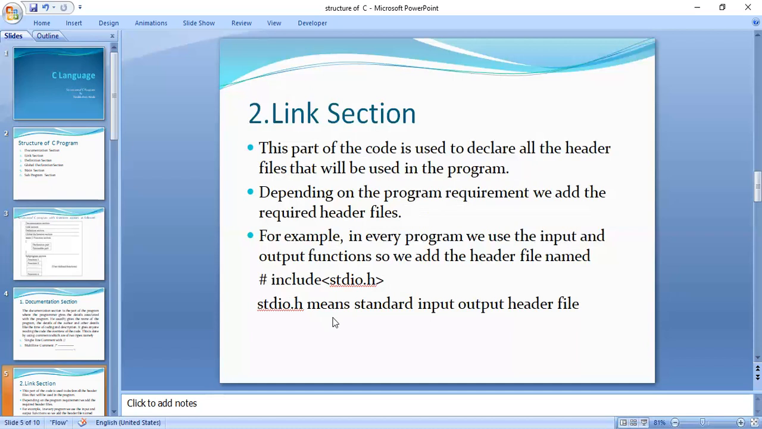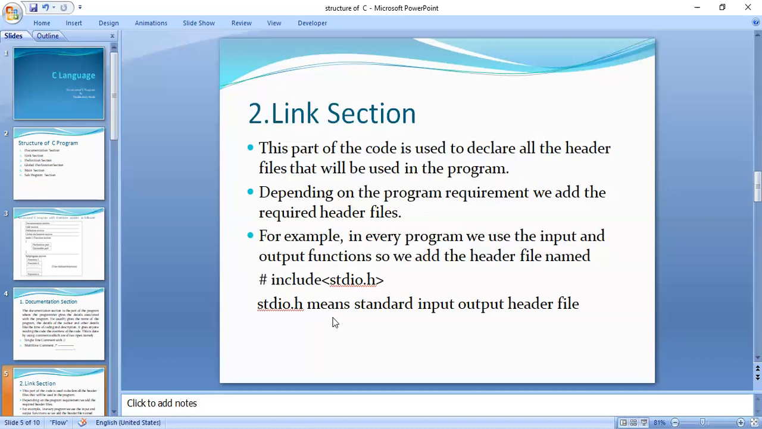Depending upon our requirement, we are going to use the header files which are present in our C library. For example, in each and every program, we are going to have input and output functions like printf and scanf. If we want to use those in our program, in the link section we are going to add the statement #include <stdio.h>, where stdio means standard input output, and h indicates a header file.